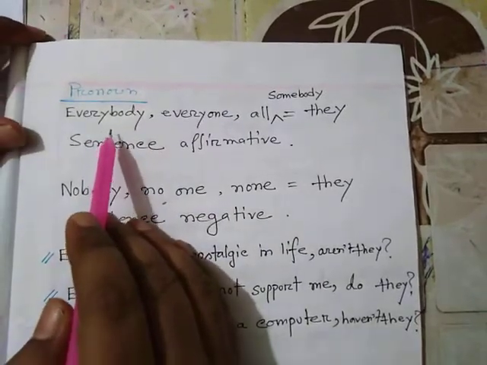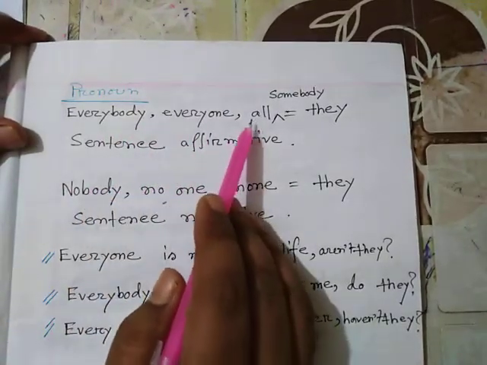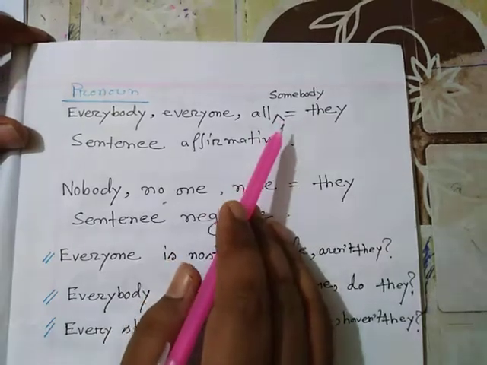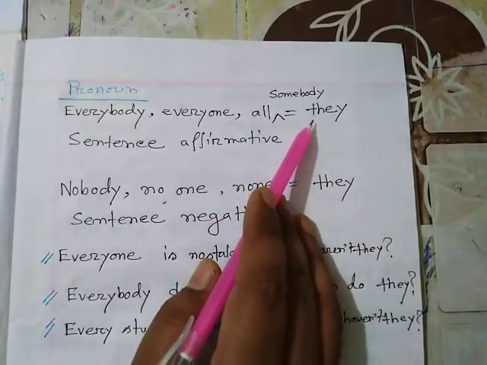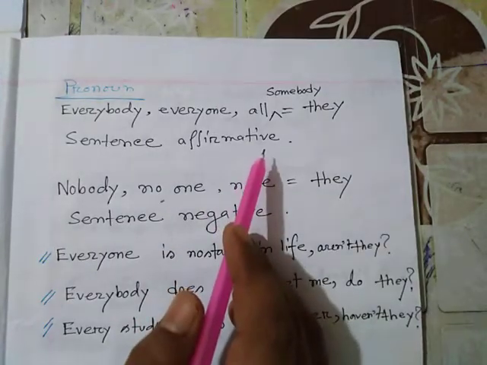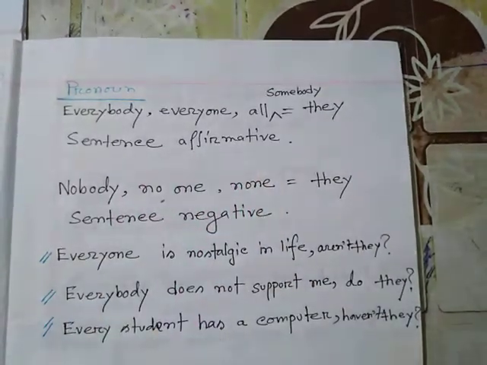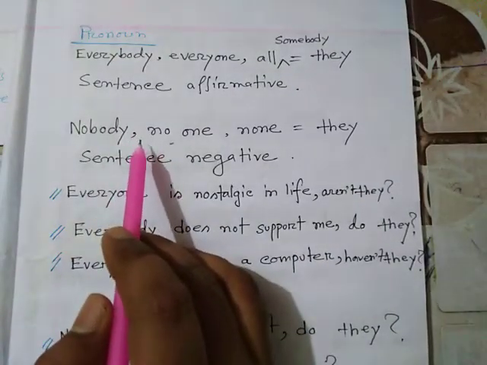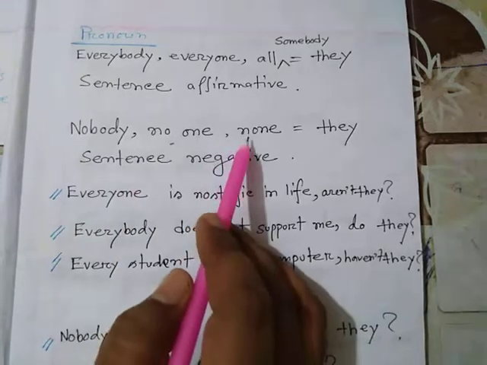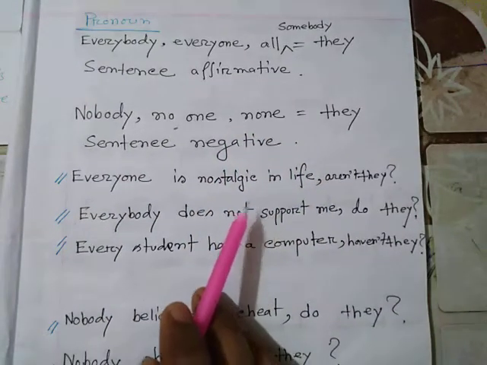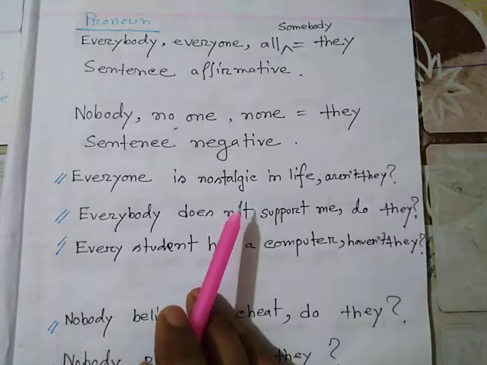When we get everybody, everyone, all plus nouns such as all people, all students, etc., somebody, they will be the pronoun of the question, but the sentence will be regarded as an affirmative one. When the subject of the statement is nobody, no one, none, they will be the pronoun, but the sentence is a negative sentence.